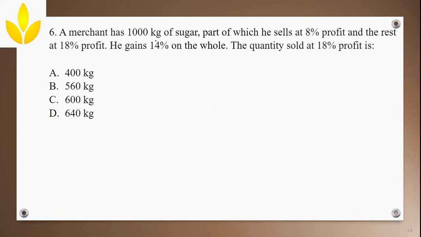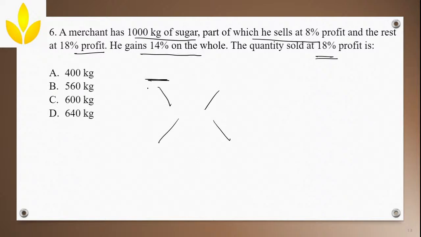A merchant has 1000 kg of sugar, part of which he sells at 8% profit and the rest he sells at 18% profit. He gains 14% on the whole. The quantity sold at 18% profit is the question. Now this kind of question, you don't have to do anything. You have to put it into this particular diagram. How will you put it?